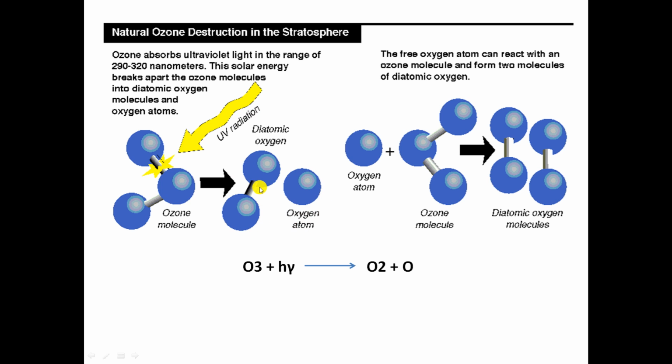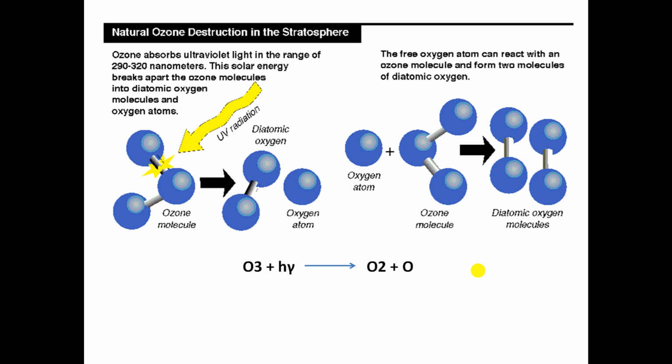This atomic oxygen can again combine with an ozone molecule and produce diatomic oxygen molecules. Or the atomic oxygen combines with another molecule of oxygen and again gives rise to ozone.